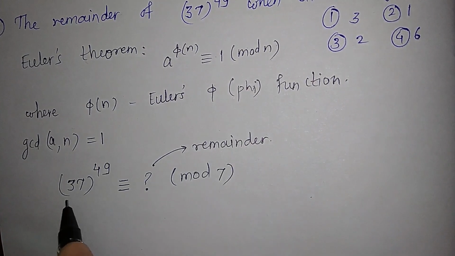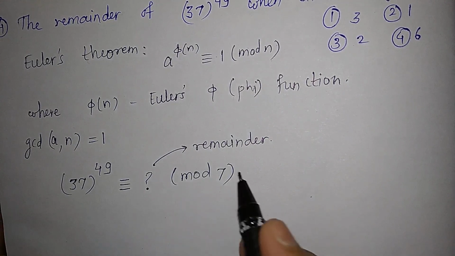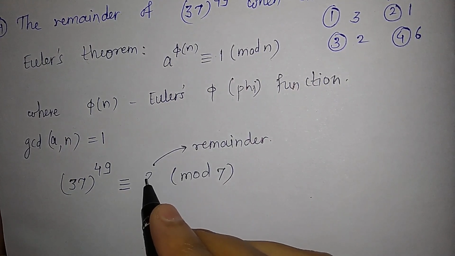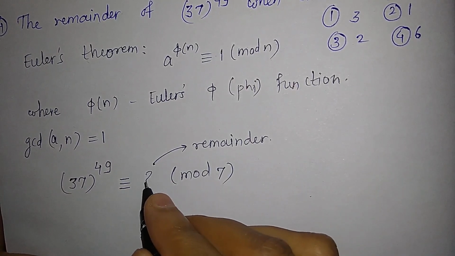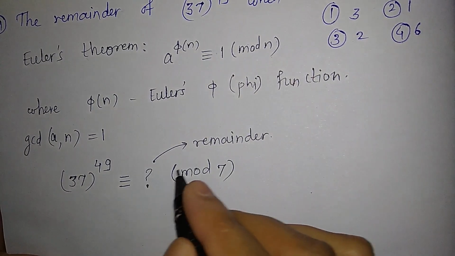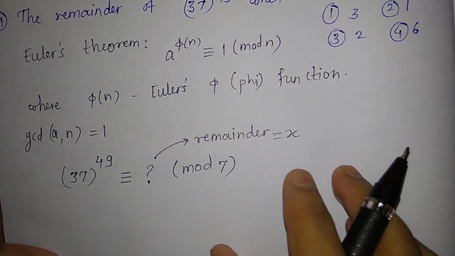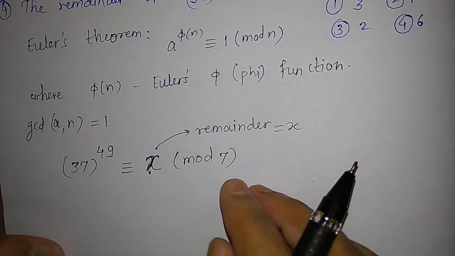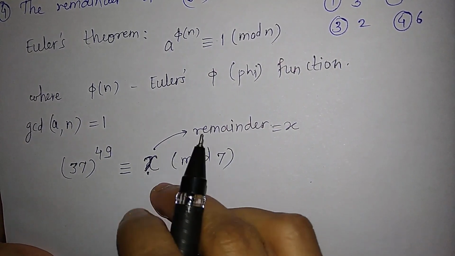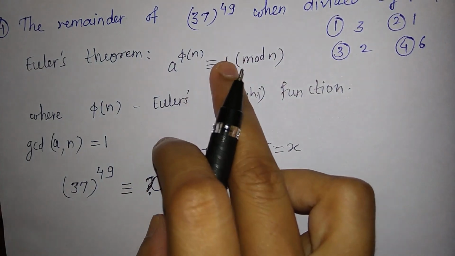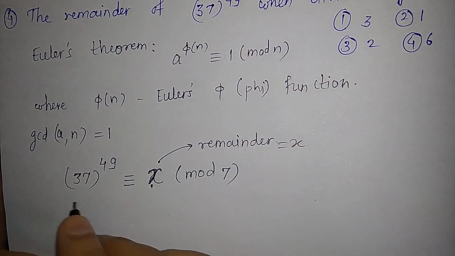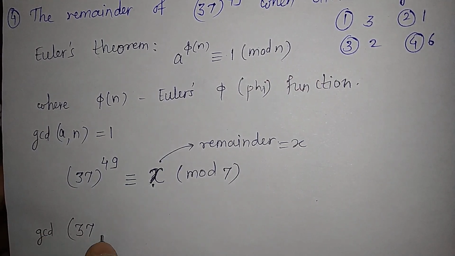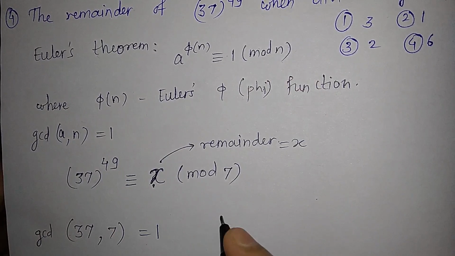When you divide 37 raised to 49 by 7, after that the remainder is here. So we want to find out this value. So call this value as, say, x. That means we have to find out this value, say x. To find this value, we will use this formula. So clearly the GCD of 37 and 7 is 1, right?